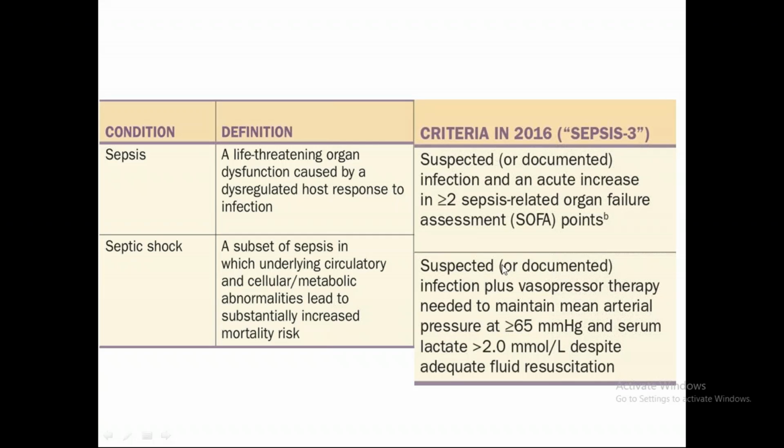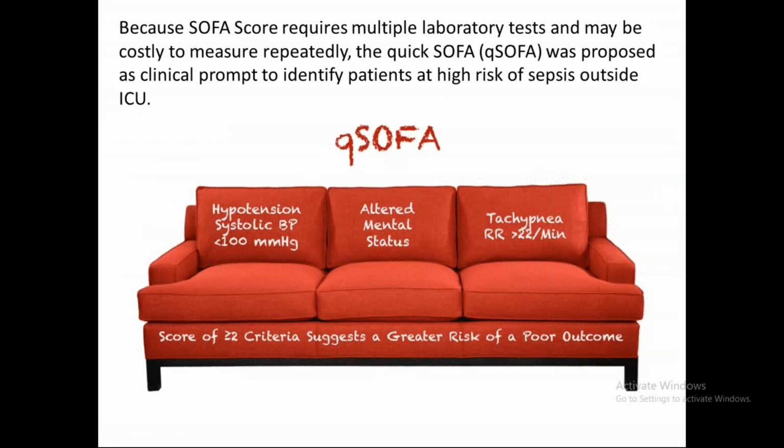1, suspected infection. 2, vasopressor therapy needed to maintain a mean arterial pressure of more than 65. And 3, serum lactate more than 2 despite adequate fluid resuscitation. Where mean arterial pressure is written, it is mean arterial pressure only. Mean arterial pressure is diastolic pressure plus 1/3 of pulse pressure. And we read systolic blood pressure in quick SOFA.